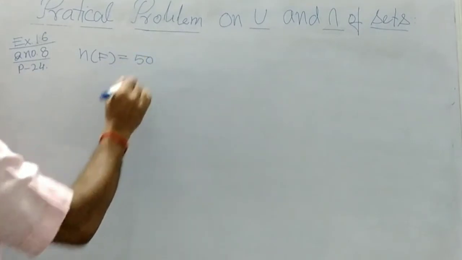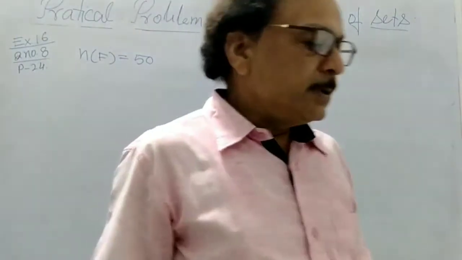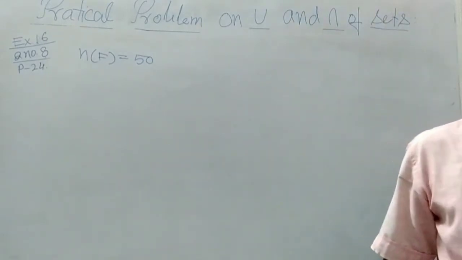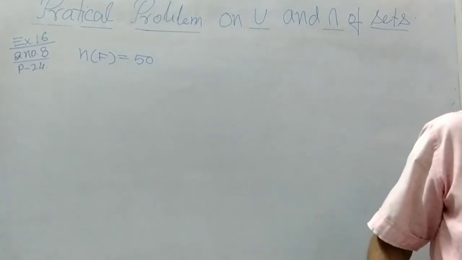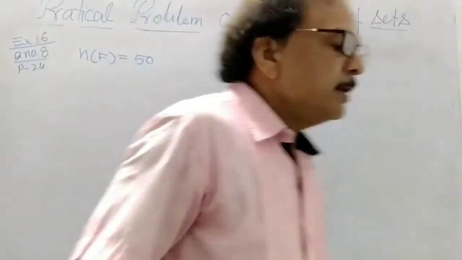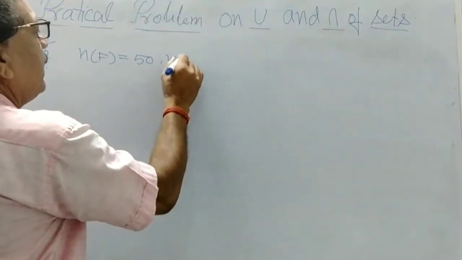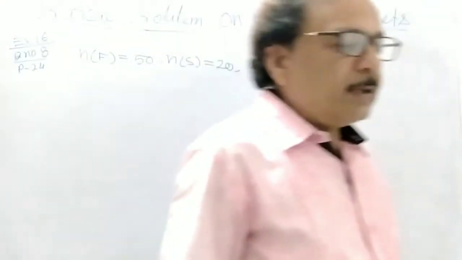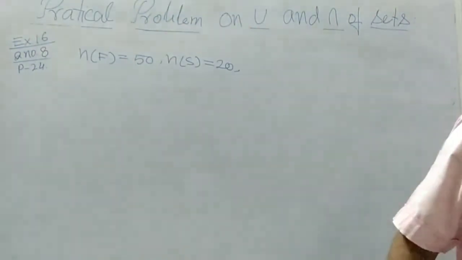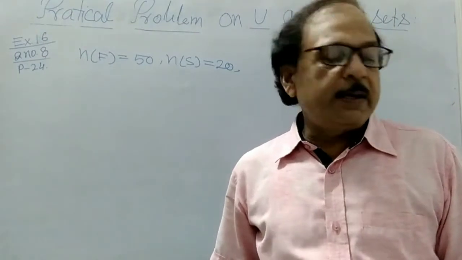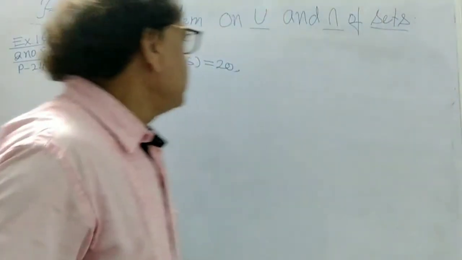The number of people who speak French is given 50 and 20 speak Spanish. So how many people speak Spanish? The number of people who speak Spanish is 20. The 20 people speak Spanish and it will be given 10 speak both, 10 speak both Spanish and French.